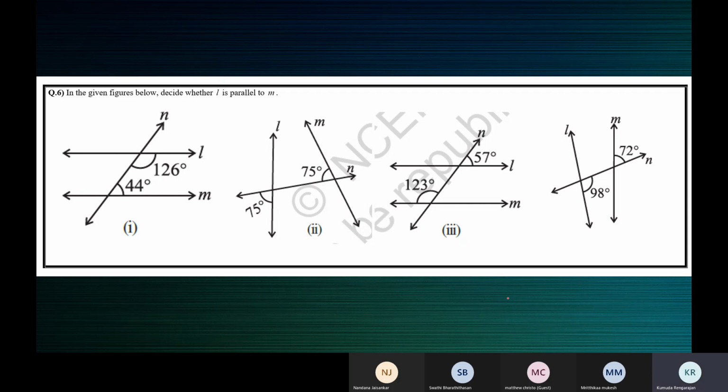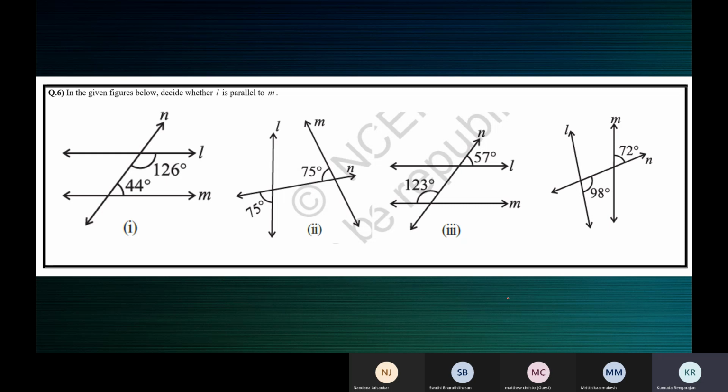Next one, children. So in the first one, L is not parallel to M because co-interior angles are not supplementary. You can write it in words also. L is not parallel to M because co-interior angles are not supplementary. In bracket, you can say 126 plus 44 is equal to 170 and not 180. There is no specific way of answering. What you should mention is that since the co-interior angles formed are not supplementary, the lines are not parallel. This information should be conveyed clearly.